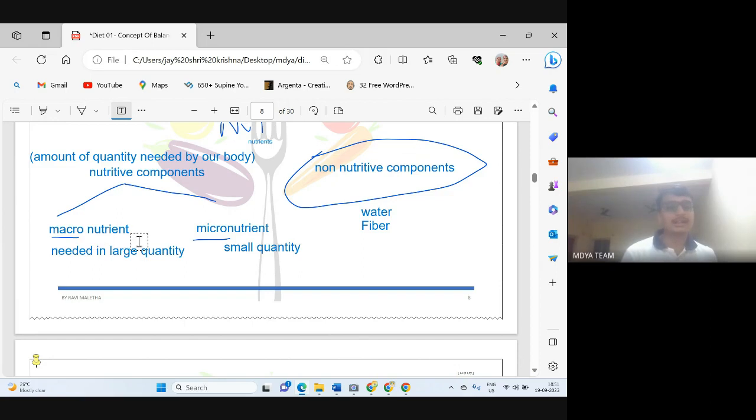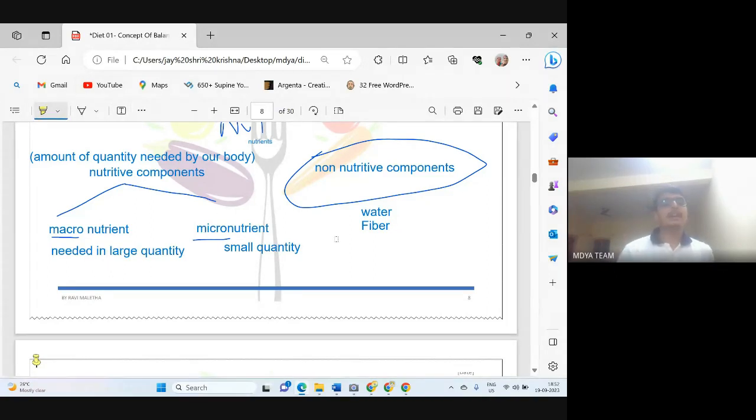Macronutrients are needed in large quantity. Like you can see, we have a large amount of rice and a large amount of chapati. But salt is in very small quantity, because salt contains micronutrients, and rice and chapati contain macronutrients. By that quantity, you can assume that macronutrients are needed in large quantity and micronutrients in small quantity. Again, I am repeating that both are needed and both have equal importance in our body.